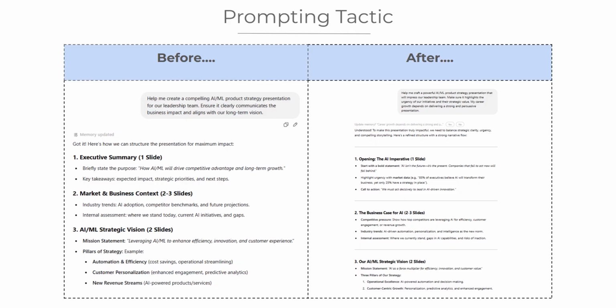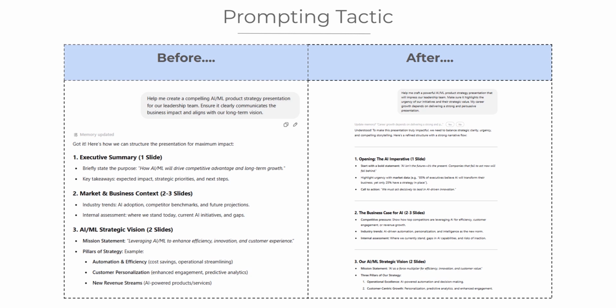Before emotion-based prompting, as shown in the slide on the left, the prompt is, "Help me create a compelling AI/ML product strategy presentation for our leadership team. Ensure it clearly communicates the business impact and aligns with our long-term vision." This is a clear and well-structured request. However, it lacks urgency and emotional context. The AI doesn't know why this task is critical.